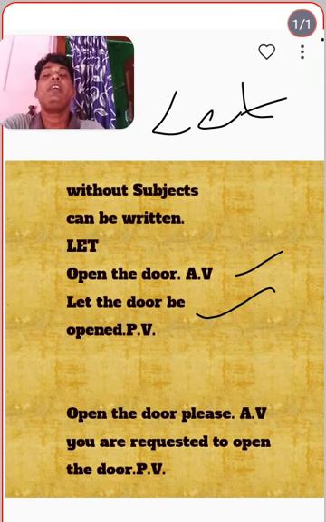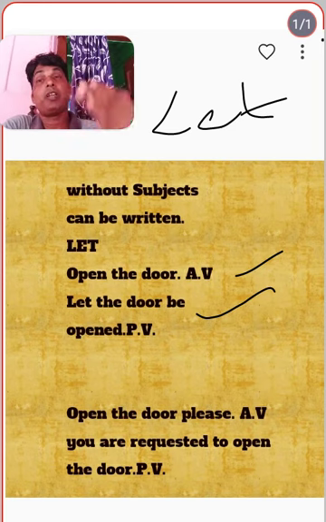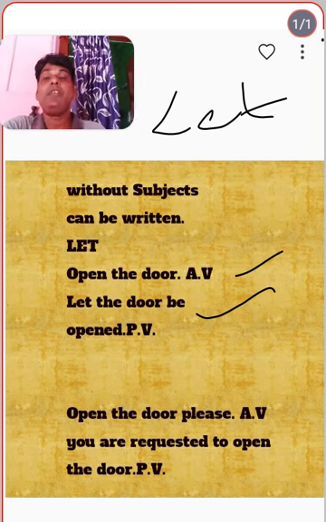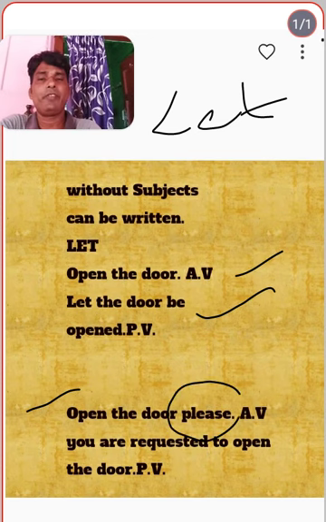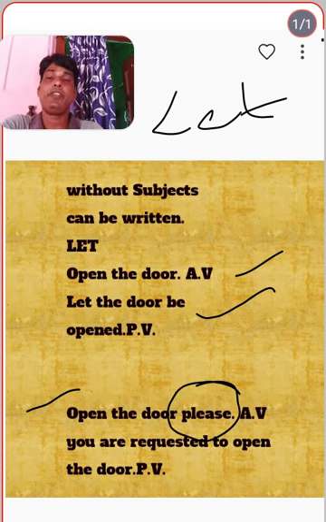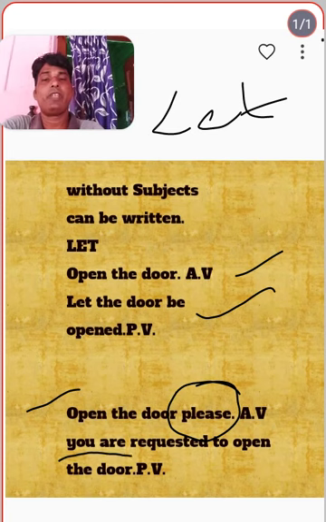Let the door be closed. In case you find an order or request in that sentence, then we have to say you are requested to open the door, or you are ordered to open the door. See the next sentence: open the door please. Here we can find a request.